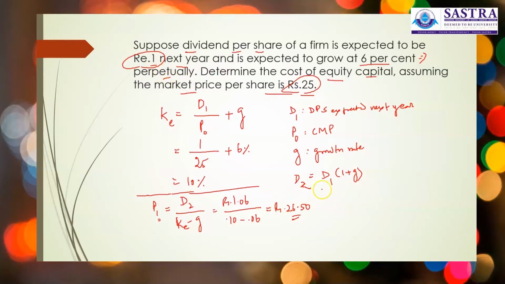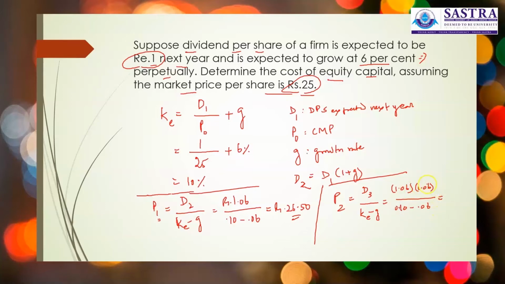Similarly, for the second year, you can do P2, which is D3 divided by KE minus G. As usual, it is going to be 1.06 into 1.06, divided by 10% minus 6%.